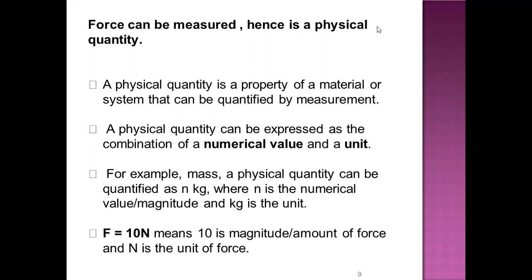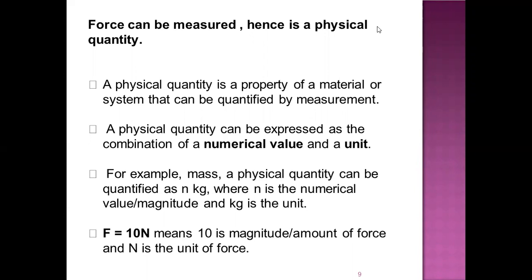So that is quantified as n kg, wherein n is the numerical value, or this numerical value is also called the magnitude, and kg is the unit. As mass can be quantified, mass is also a physical quantity. Now, when we quantify force, we write it as force is equal to, for example, 10 Newton.